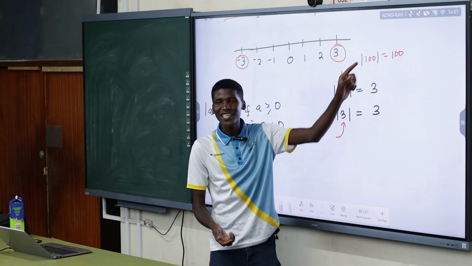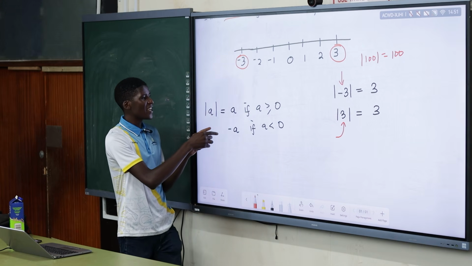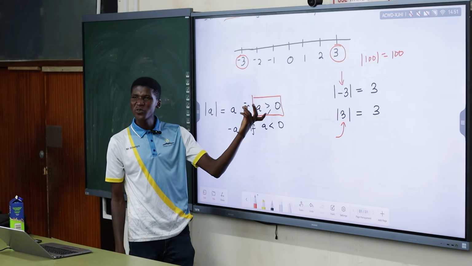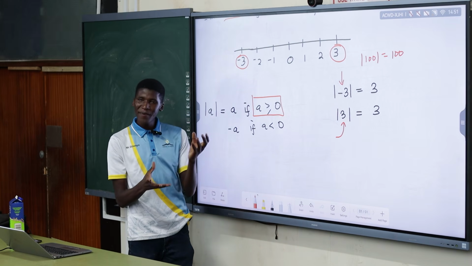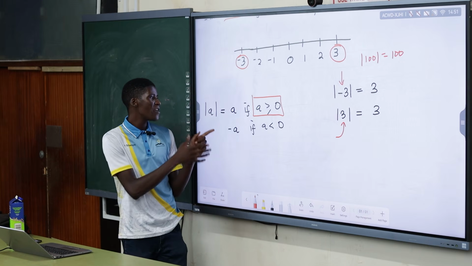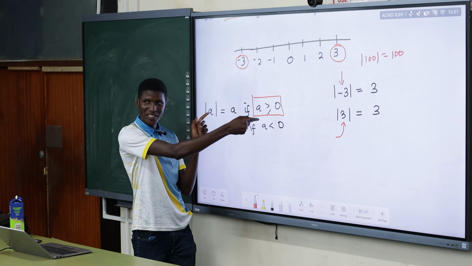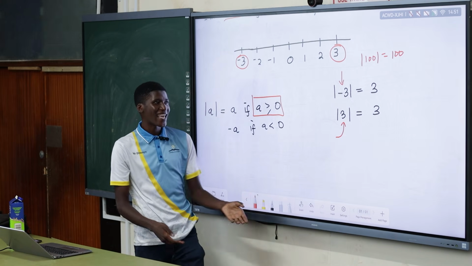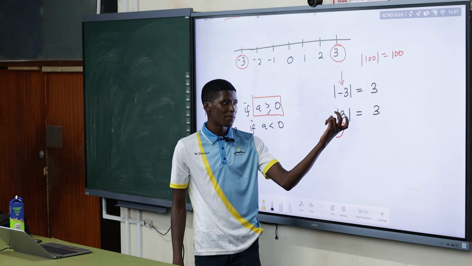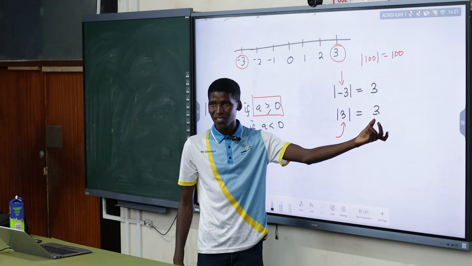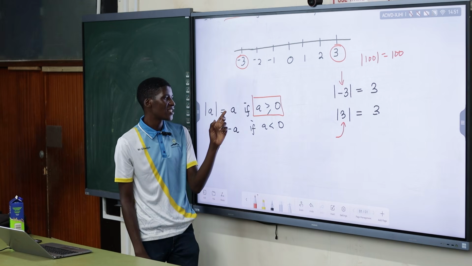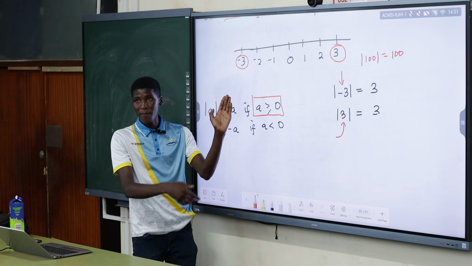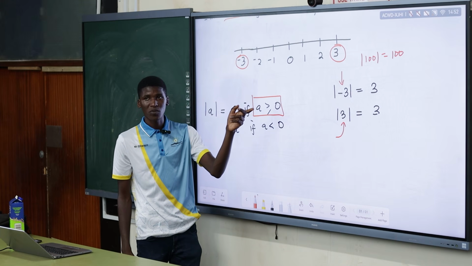So if the number inside the absolute value is positive, then the outcome is positive. That is why we say that the absolute value of A is equal to A if A is greater or equal to 0. Greater or equal to 0 means positive. It's just that we generalize it. So it says if A is a positive number, then the absolute value of A is equal to A, just like if 3 is a positive number, the absolute value of 3 will be equal to 3. So the first condition says the absolute value of A will just return A if A is a positive number or is greater or equal to 0.